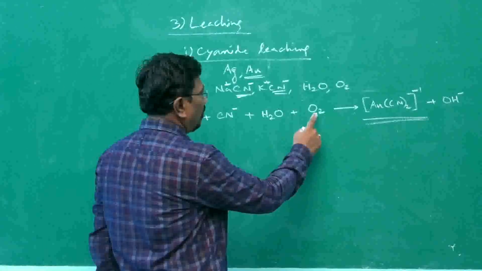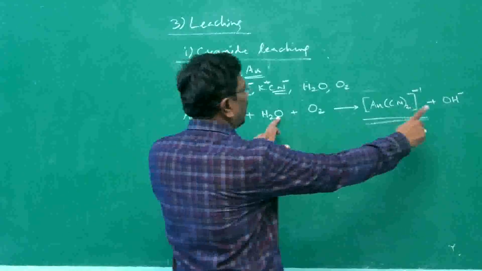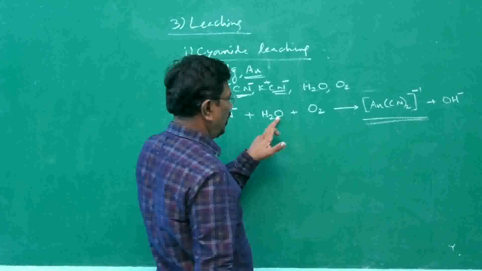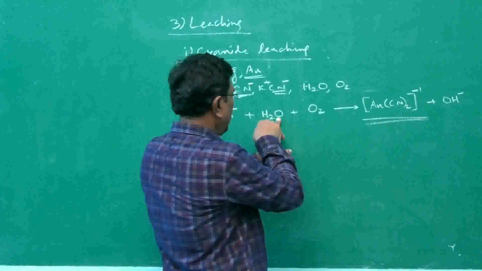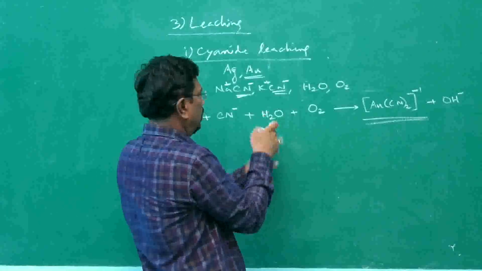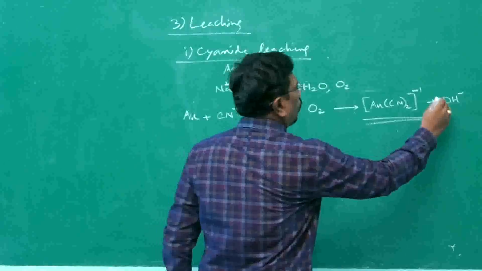We have 2 oxygen here, 3 oxygen there. Oxygen and hydrogen are present only here. We need an even number of hydroxide ions, only then it can be balanced, as we have an even number of hydrogen here. So make it 2. 4 hydrogen, 4 oxygen, therefore 4 OH.